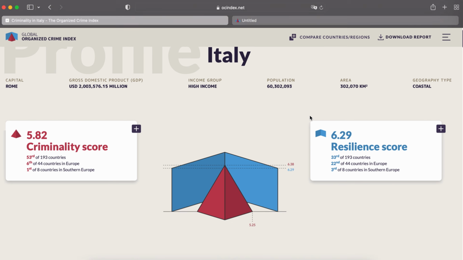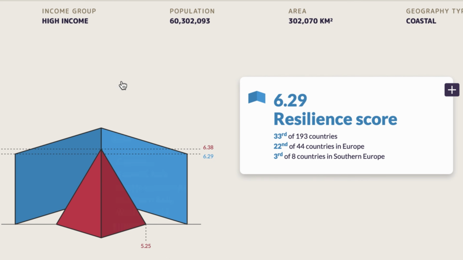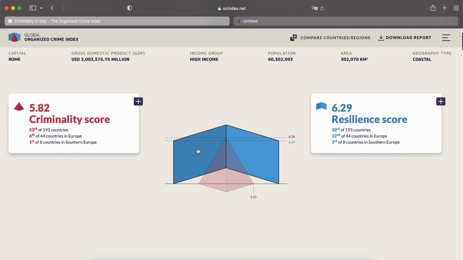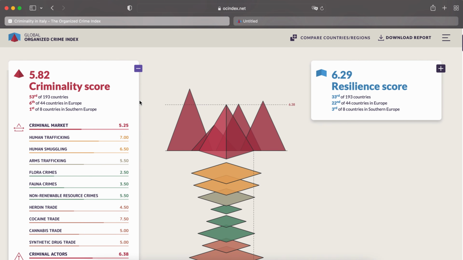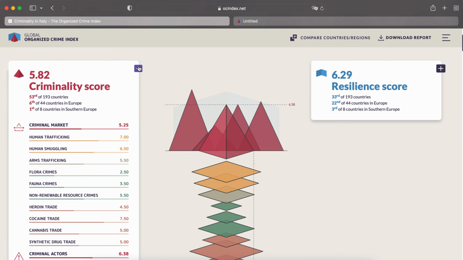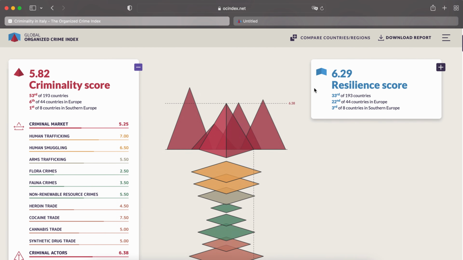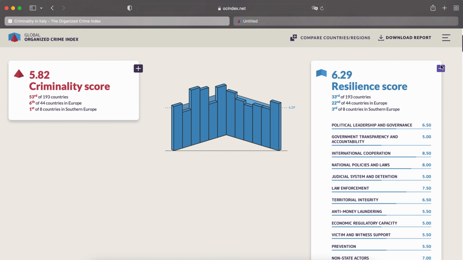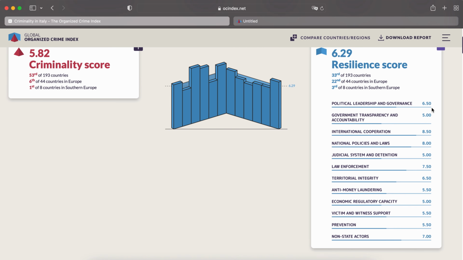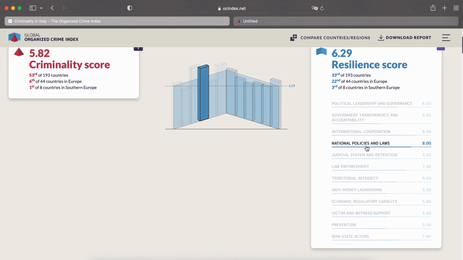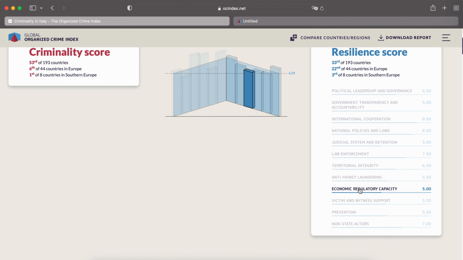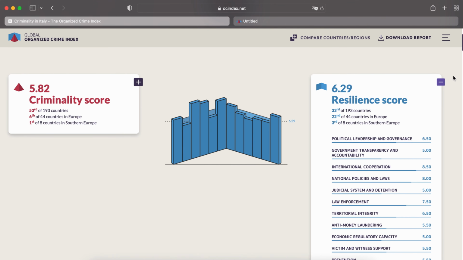And then we see our pyramid with the two panels behind, telling us now that the resilience is a 6.29. If we want to see the details behind that, we can simply click in here, or we can even click on the pyramid to see the underlying information forming this criminality score. We can also check on the right hand side for the resilience score, and again is providing you an underlying information on how all those factors were accounted for a resilience score, which in this case is a 6.29.